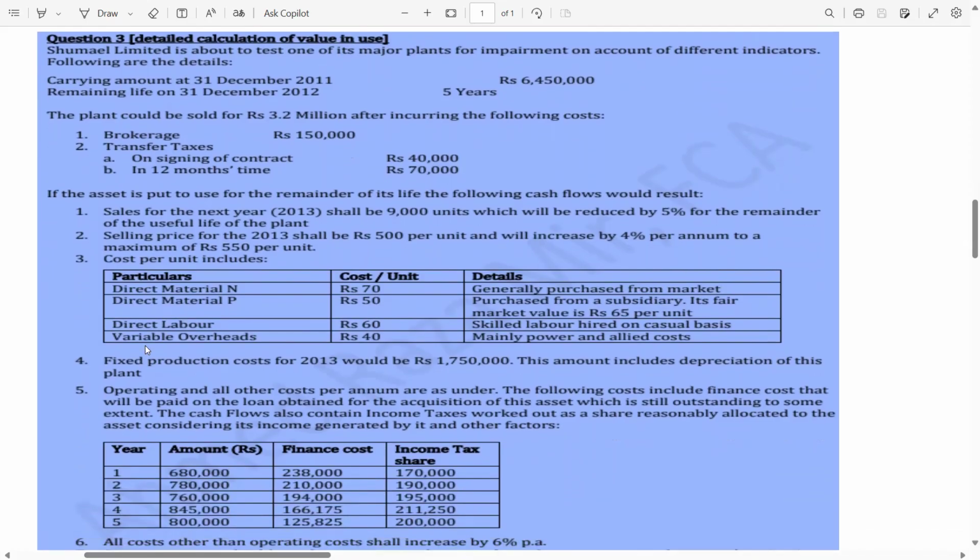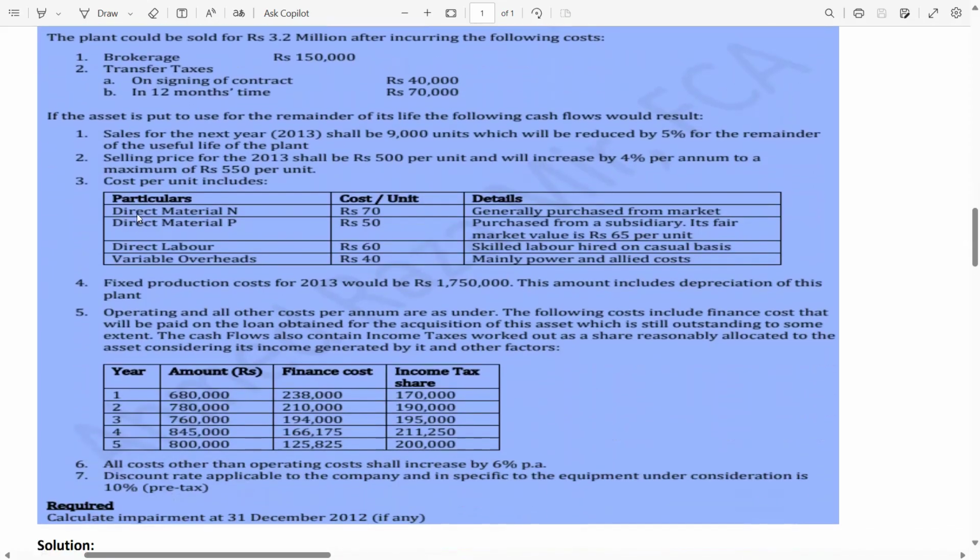Now cost per unit means variable cost. Direct material N rupees 70 per unit, generally purchased from the market, of course. Direct material P, so there are two kinds of materials, N and P. P's cost is 50, but there is a detail. Purchased from subsidiary, its fair market value is rupees 65 per unit.